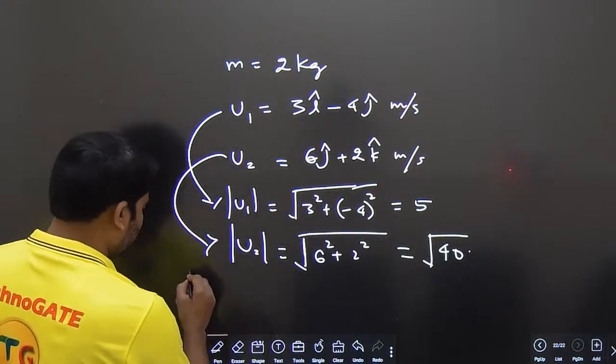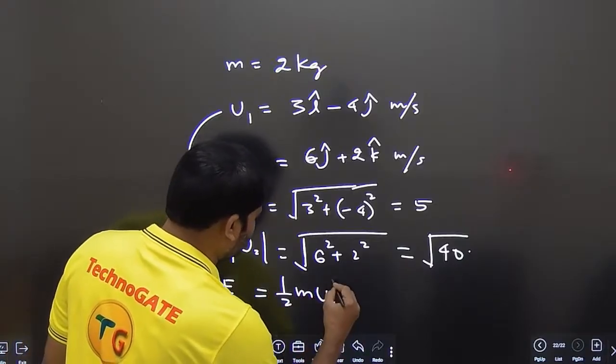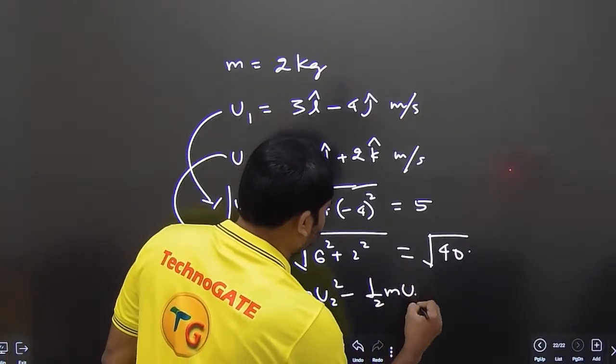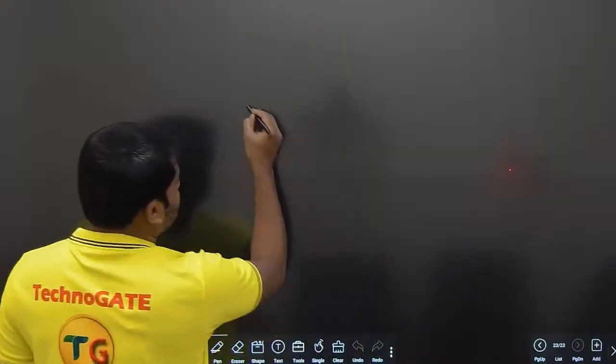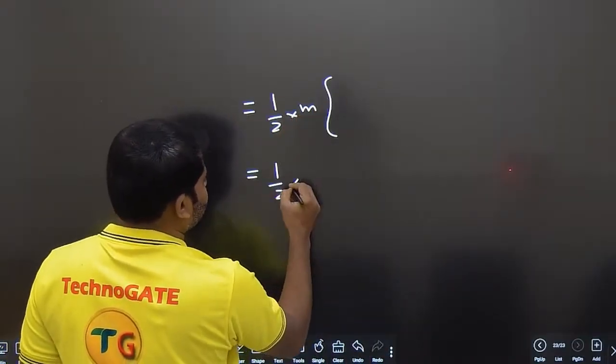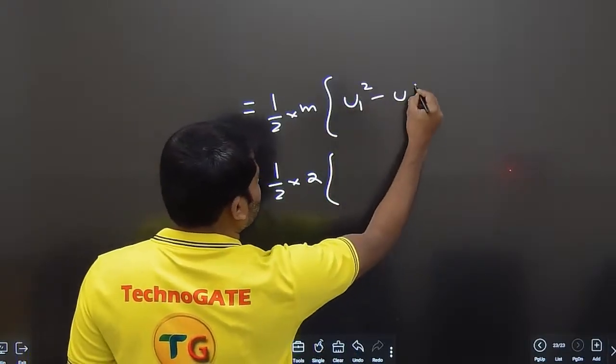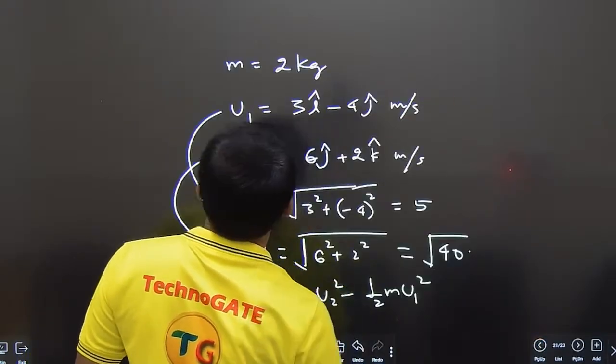Now apply it. Change in kinetic energy is equal to half m u2 square minus half m u1 square. Let me take half into m outside. m is equal to 2, okay? u1 square minus u2 square. m is equal to 2, yes.